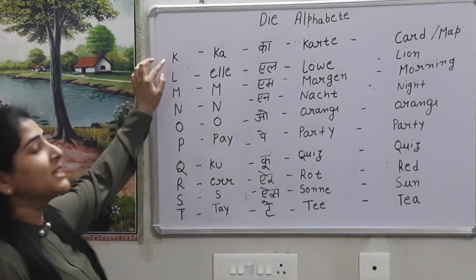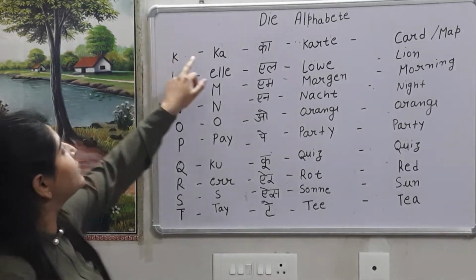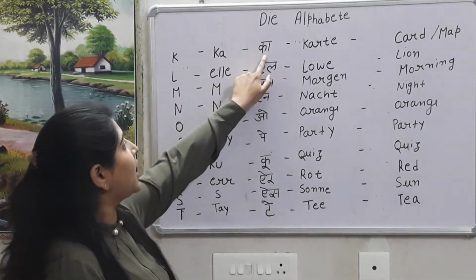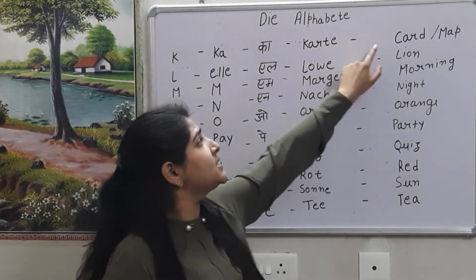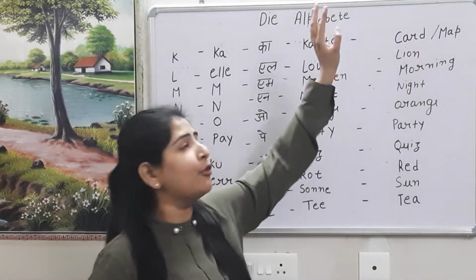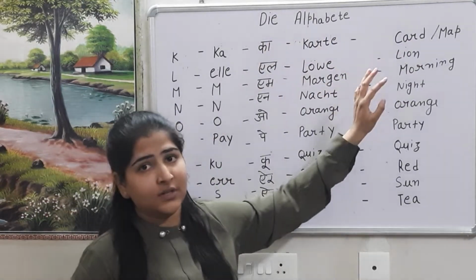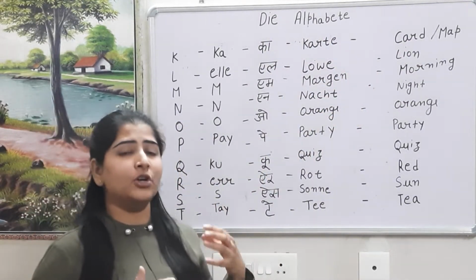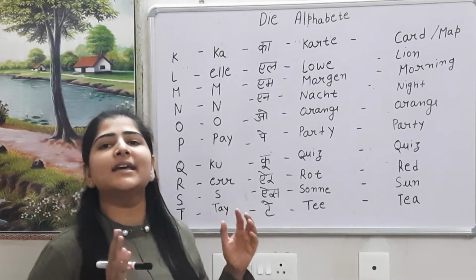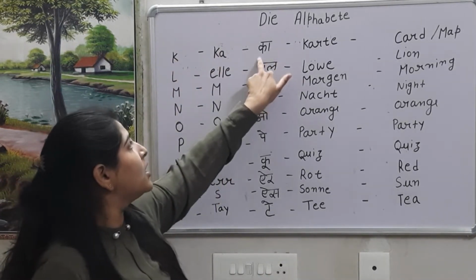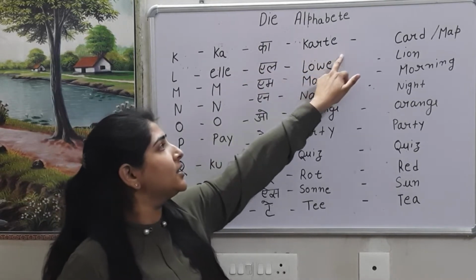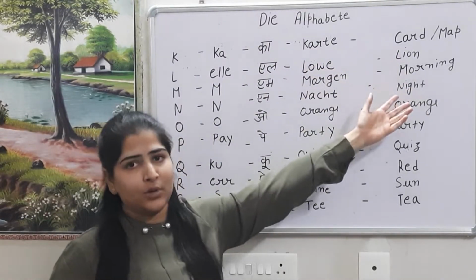Okay, now it's K. So K sound is ka. Ka. Carter. Carter is card and map. For both we can use Carter word. And in German for the K sound only K's exist. So K is ka, Carter and card and map also.